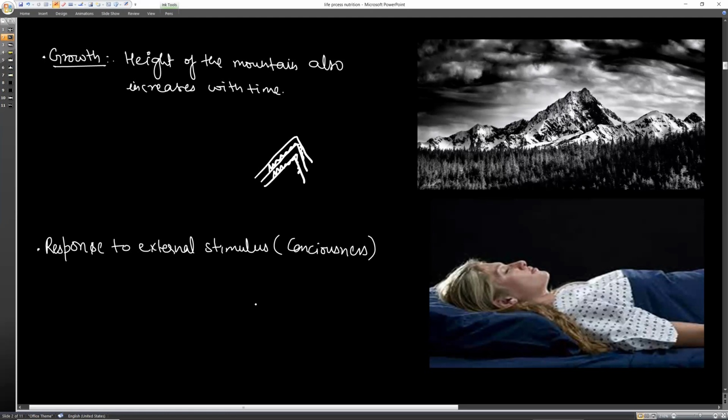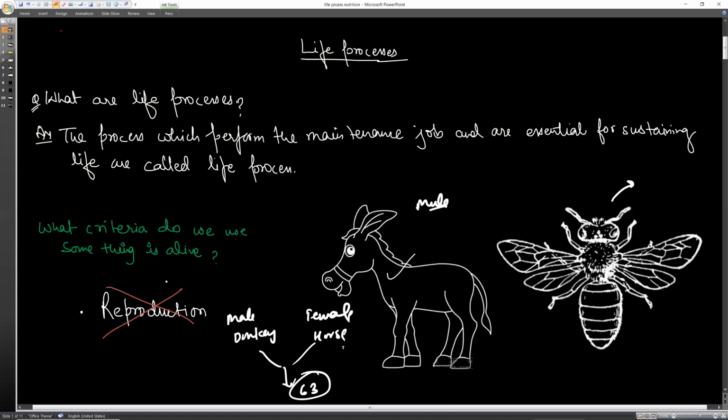But if a person is in a coma, does he respond to external stimulus? No. Even if you bite him, no response. Even if you inject a pin into his or her body, they are not going to respond. So we will say that growth, response to external stimulus, and reproduction are not the essential life processes.